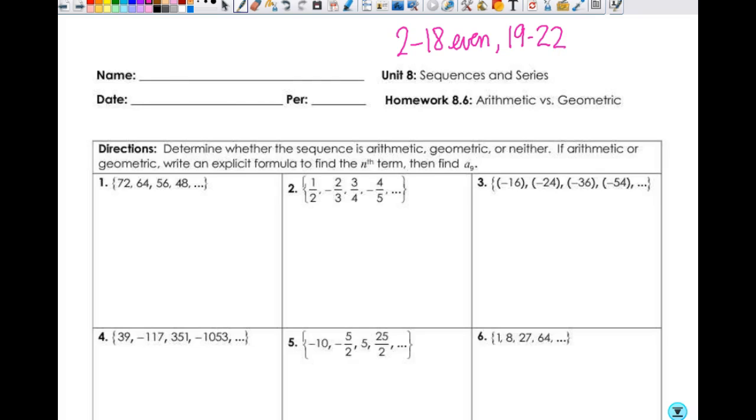Because you don't need to do 1,000 of these again either. But on these, don't just identify them. Identify them and work them, which shouldn't take you that long. And the evens. But do exactly what the directions say, not how we did the notes. Okay. And then 19 through 22. Okay? Exactly. All right.